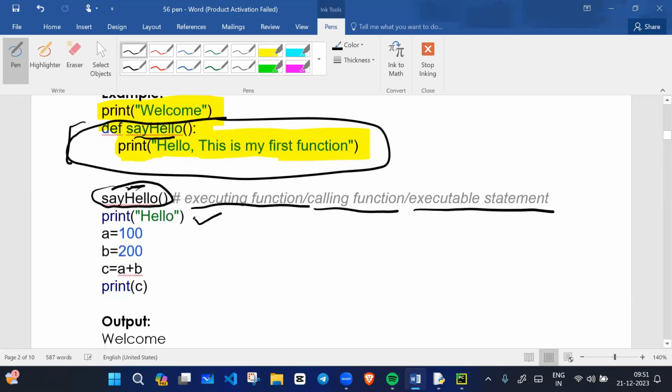And then we are printing hello, and a equals 100, b equals 200, and c equals a plus b. So this is also an executable statement, and print is also an executable statement.